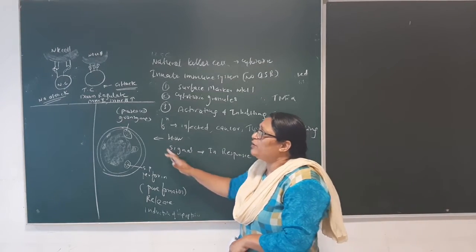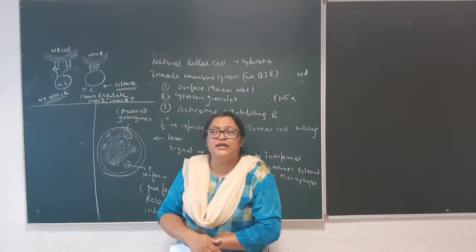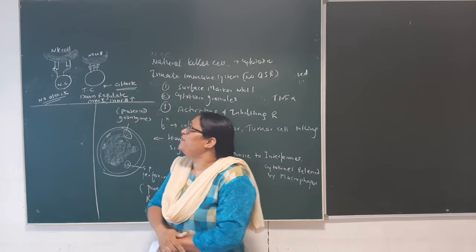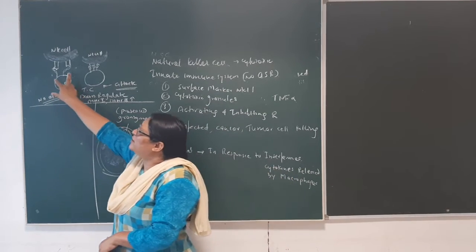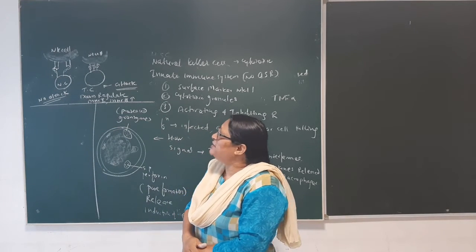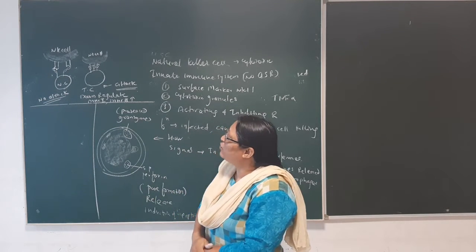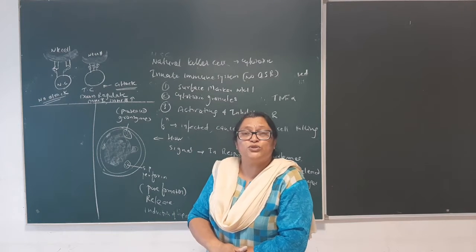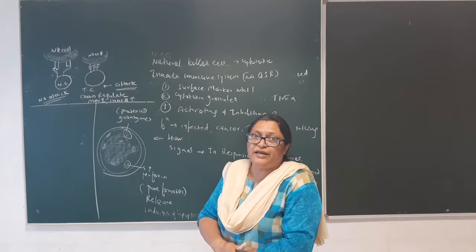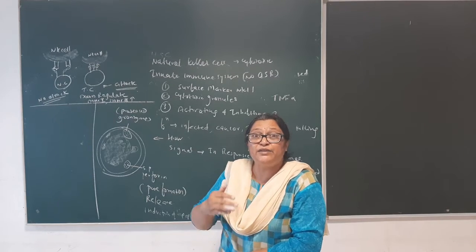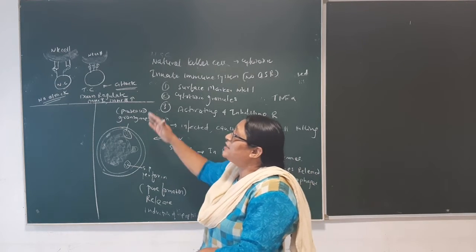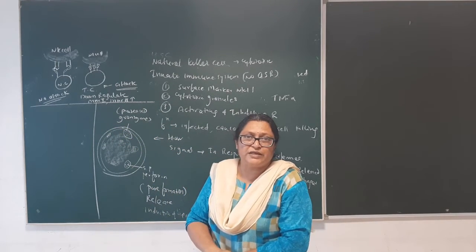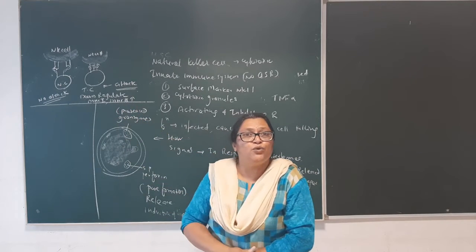The second thing is that most of the normal nucleated cells show particular receptors, you can say MHC1 and MHC2, as I told you before. But a cell which is infected, an antigen-containing cell, a tumor cell, a cancerous cell, or one infected by viruses and bacteria, shows down regulation of MHC1 complex and upregulation of MHC2 complex.